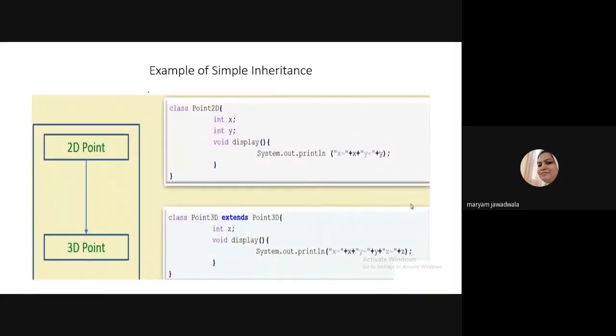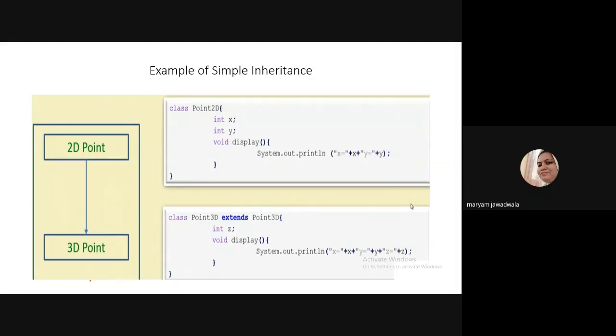So this is the simplest example of simple inheritance. Suppose you have a 2D point and you derive one more class, that is 3D point. So 2D point is your superclass and 3D point is a subclass which inherits the properties of 2D point.